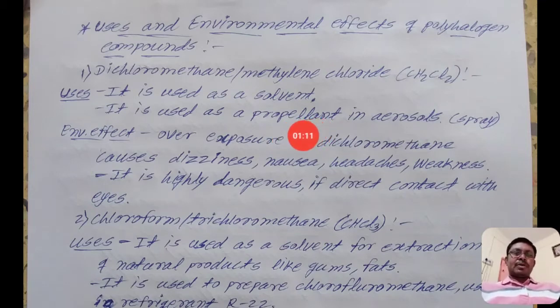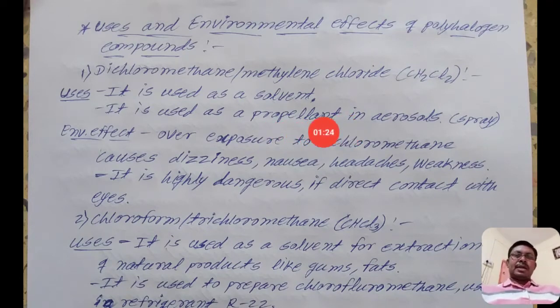When the knob is pressed, the perfume comes out. By lowering the pressure, the material is released, like a gas, which is known as a propellant in aerosols.